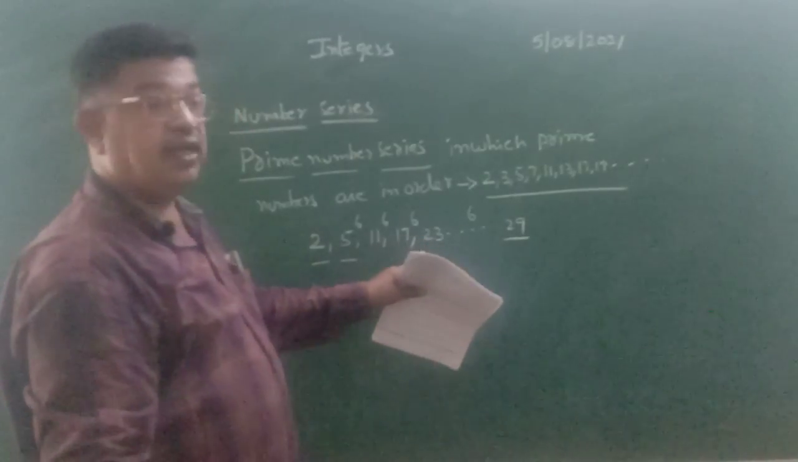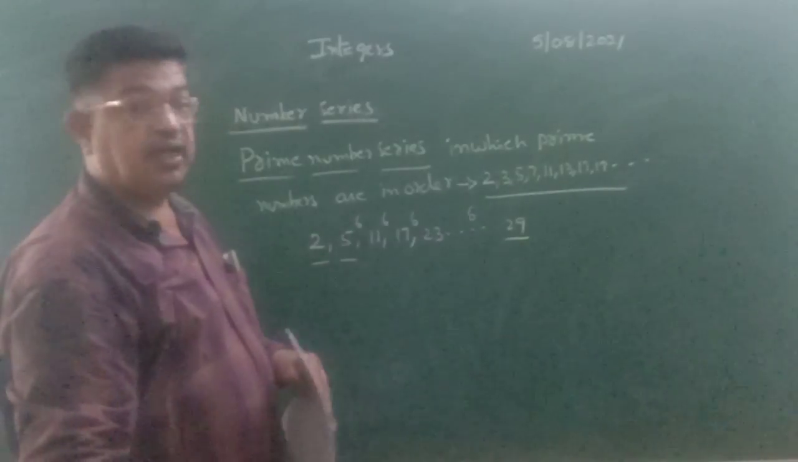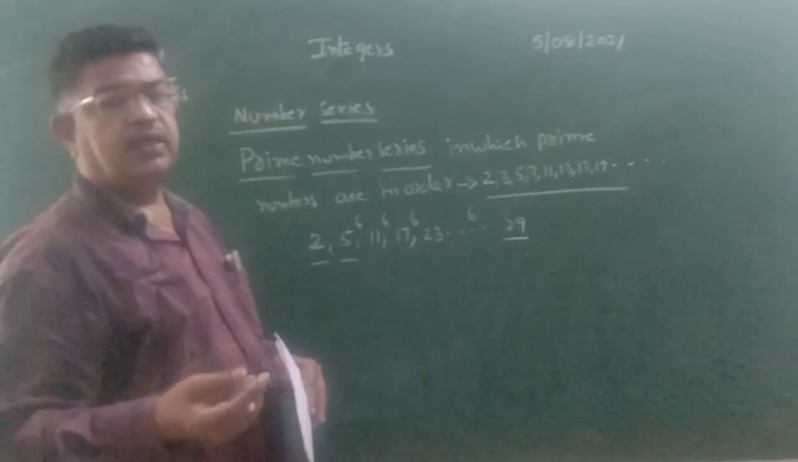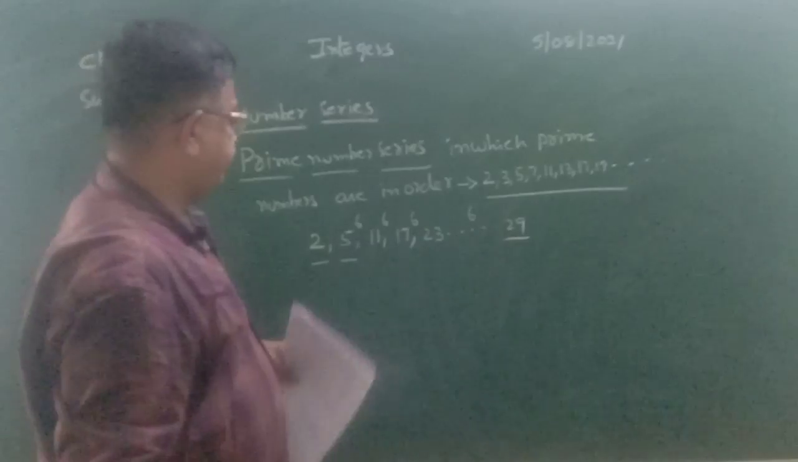I have not taken 19 here, I have not taken 3, and 13 is not taken. So to understand what series means: the particular numbers will follow a particular order.